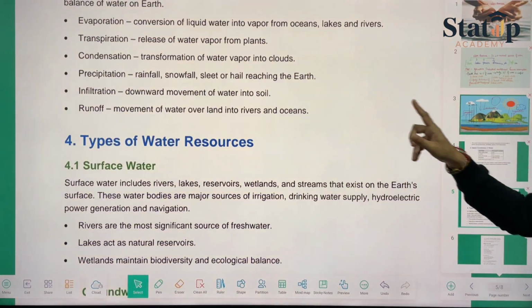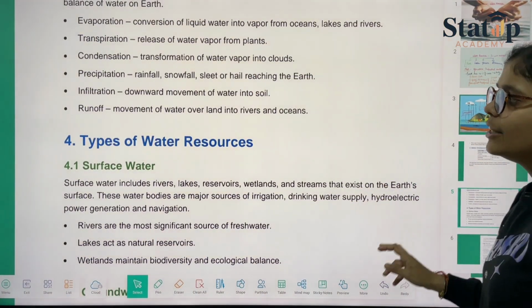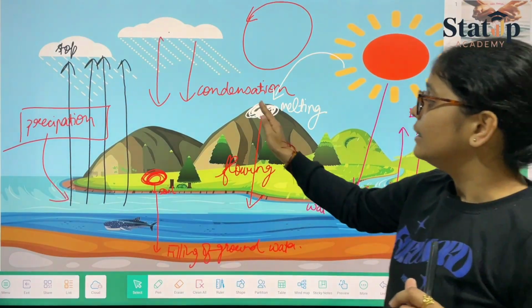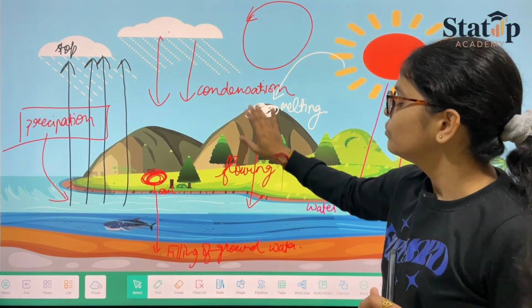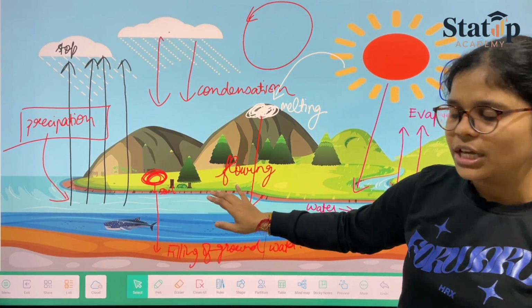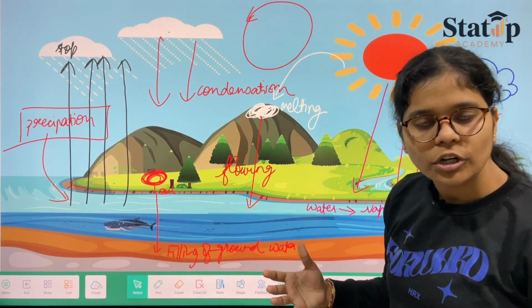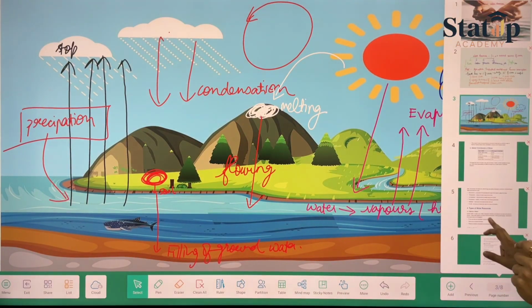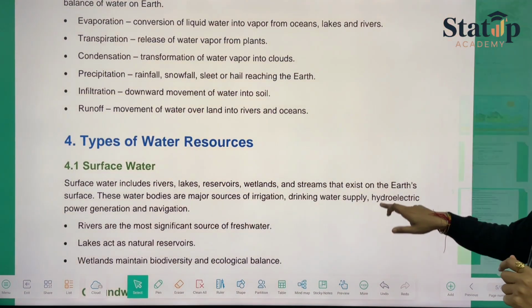Then we have runoff, movement of water over land into rivers and oceans. What is happening? The land water just flows via rivers or, we can say, streams in order to reach a larger water body. So that is also a part of the water cycle. Then we have the types of resources.